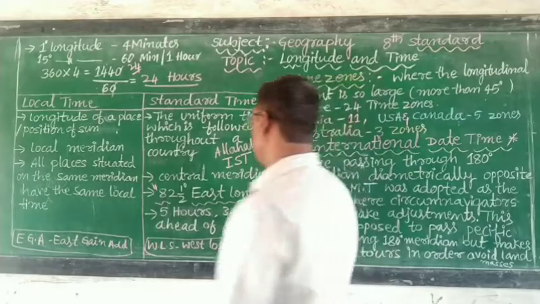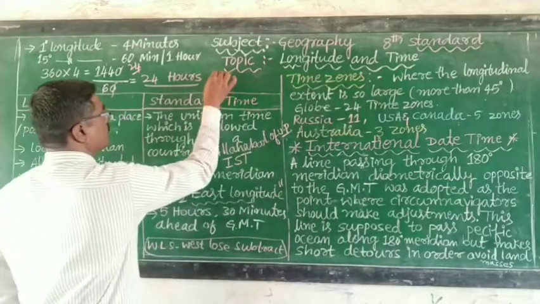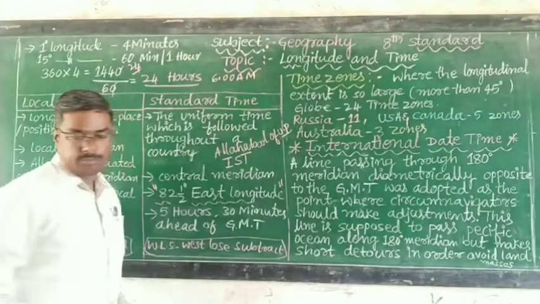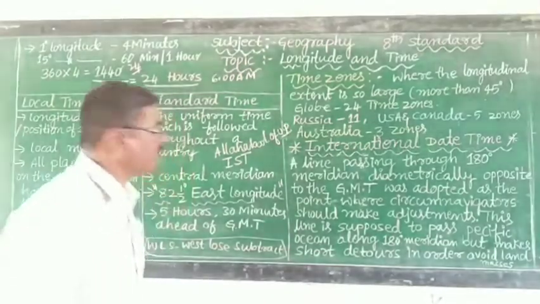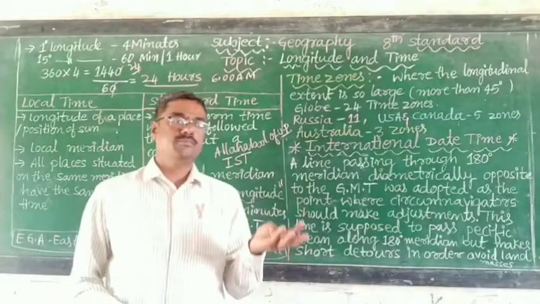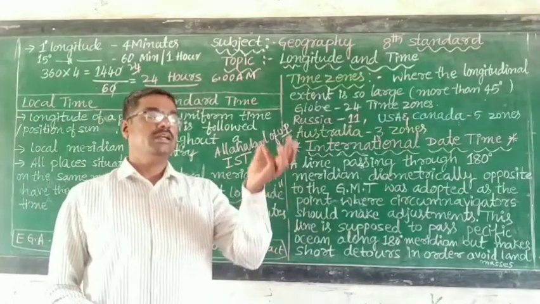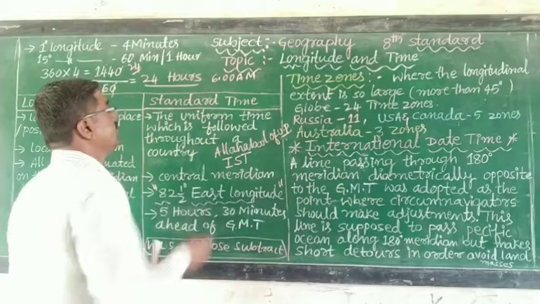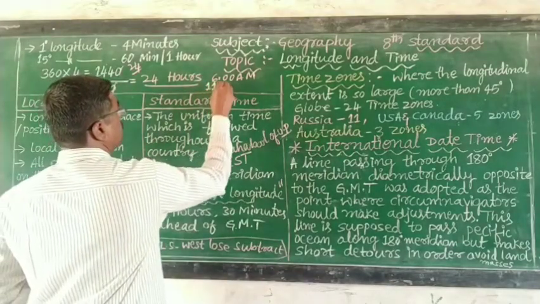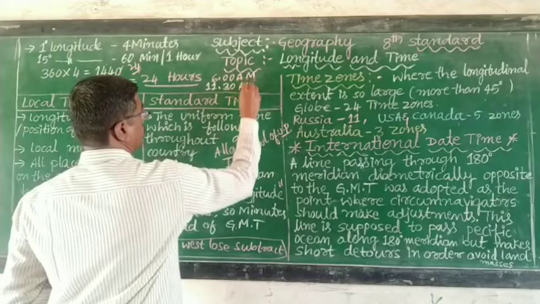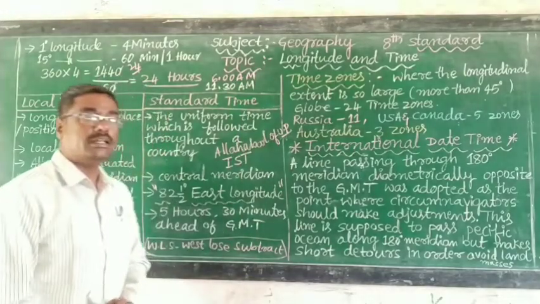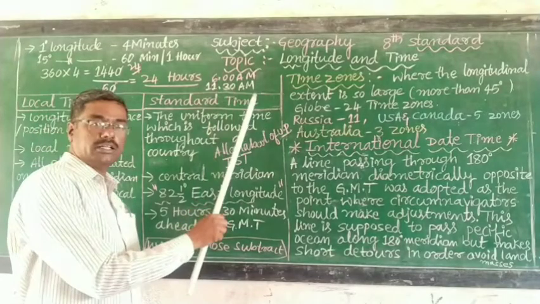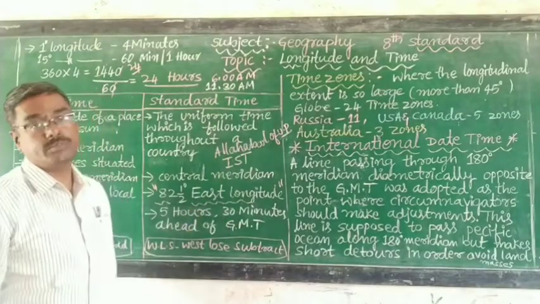It means that when it is 6 a.m. in Greenwich, in India it is 5 hours, 6, 7, 8, 9, 10, 11 and 30 minutes, so 11:30 a.m. So Indian Standard Time is 5 hours 30 minutes ahead of Greenwich Mean Time.